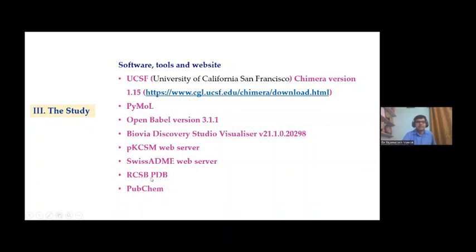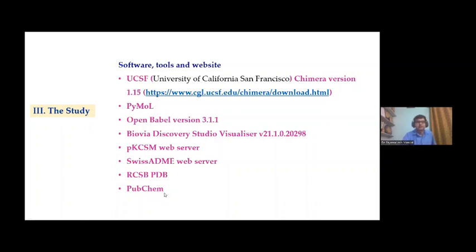And RCSB PDB, this is the Protein Data Bank. And from this Protein Data Bank, we have retrieved the 3D structure of the protein OT deubiquitinase. And PubChem, this is a bank of small molecules.